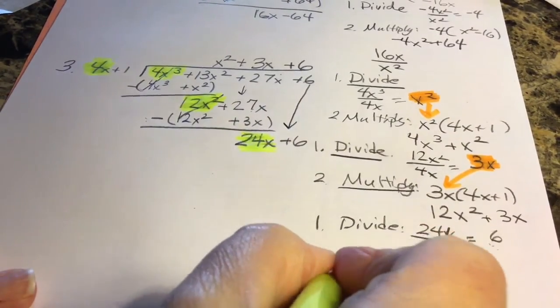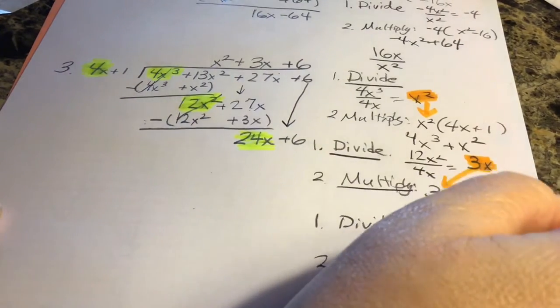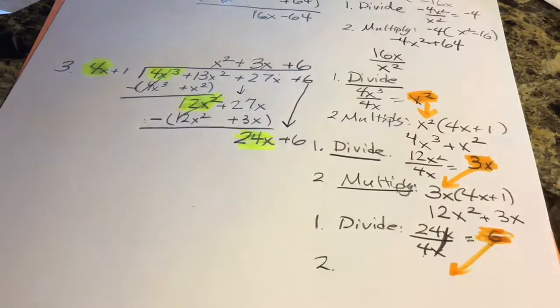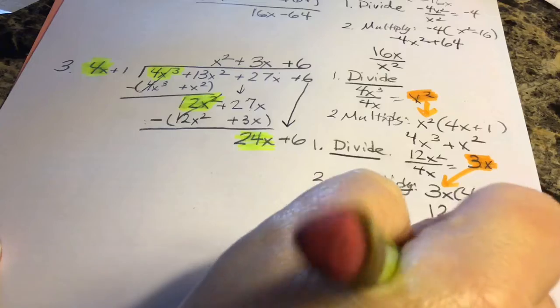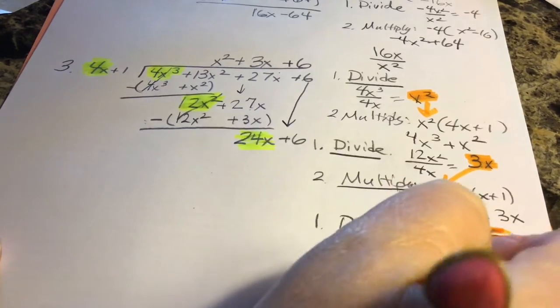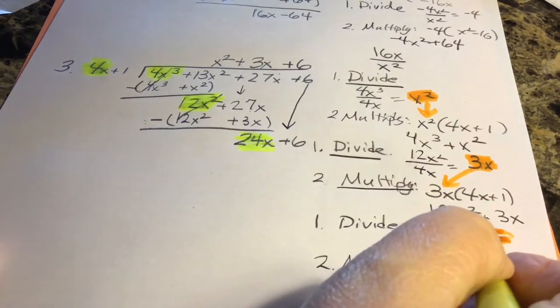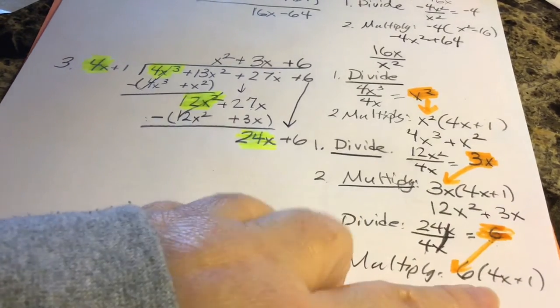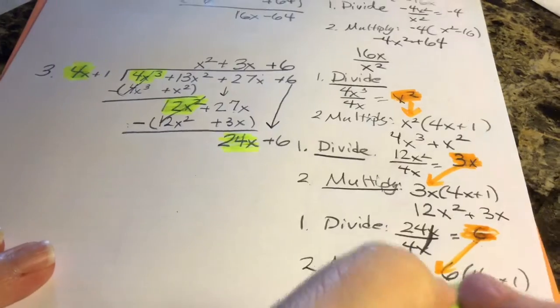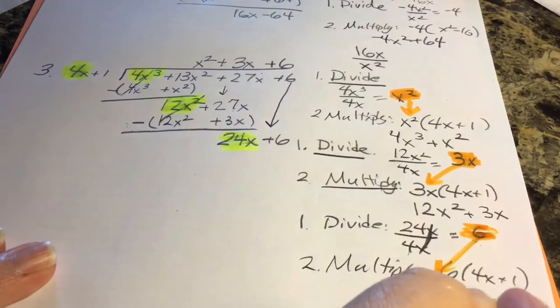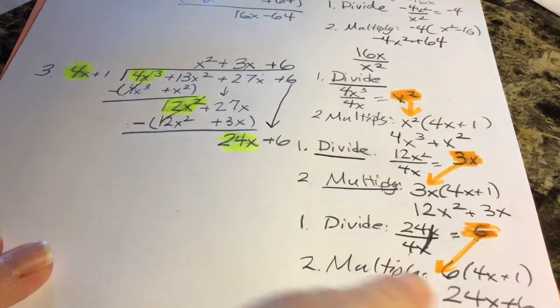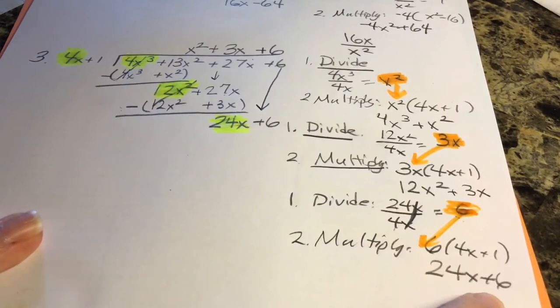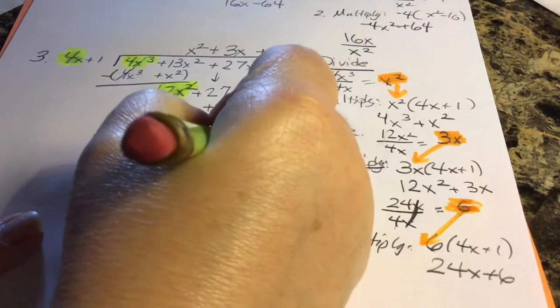Step 2, and my final time of doing step 2, I'm going to multiply. I'll write that out in just a second. I'm going to bring down the answer that I just got of 6, and I'm going to multiply it by the divisor of 4x plus 1. When I multiply, I'll get 24x plus 6. You put these answers, 24x plus 6, under their like term.